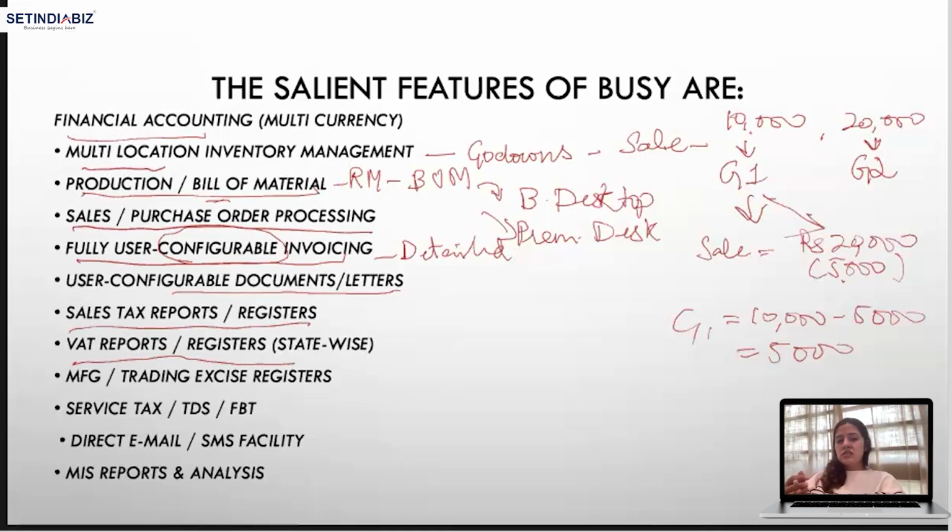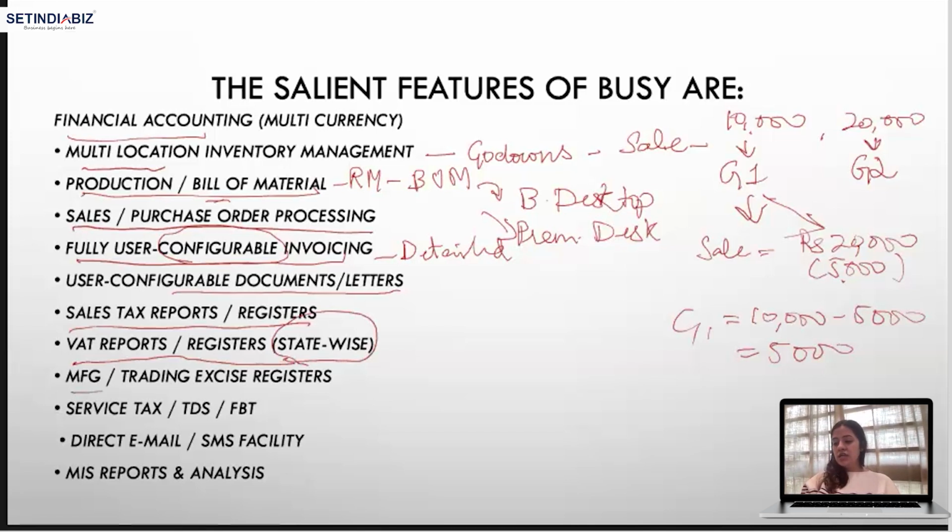In the previous class, we discussed that value added tax was before GST, and in value added tax there was multiple double taxation. That is why GST was introduced. Value added tax existed in our society a few years back, and we had to prepare reports regarding that. So VAT reports or registers state wise were also possible.